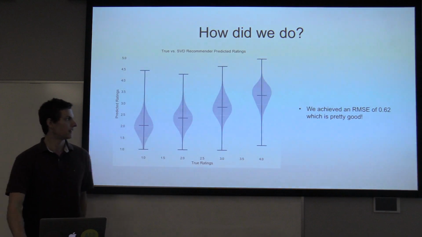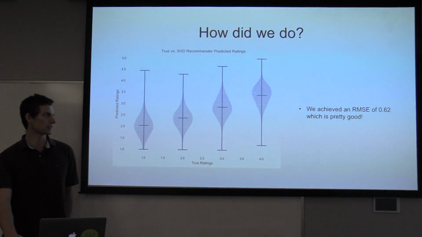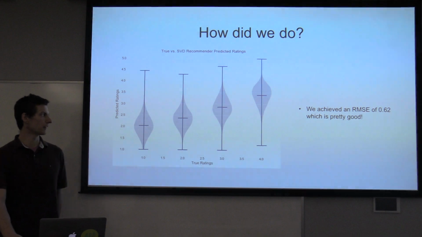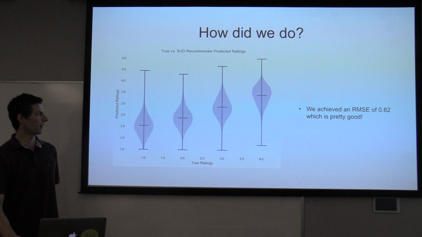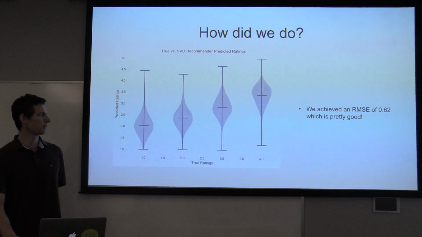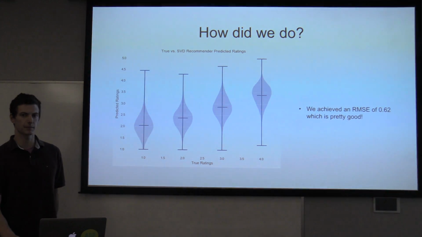So how did we do? Well, we achieved a root mean squared error of 0.62, which is pretty good. You can see here from the line plots that our true ratings and our predicted ratings trend nicely together, and we especially have good separation in the 3 to 4 star region, which is important for a top 10 recommender.